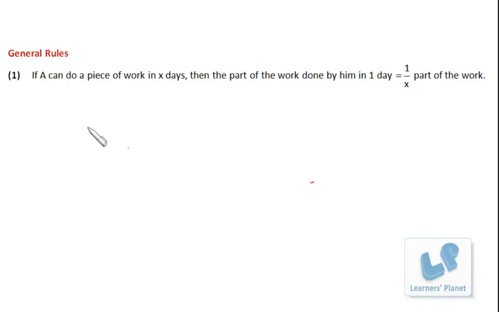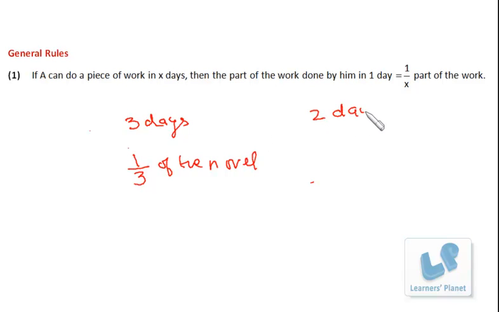Now, the very first point is if A can do a piece of work in X days, then the part of the work done by him in one day is 1 upon X part of the total work. Suppose I can finish a novel in 3 days. That means every day I'll be completing 1/3 of the novel. Or if I say I can finish a certain work in 2 days, that means every day I'll be doing half of the work.